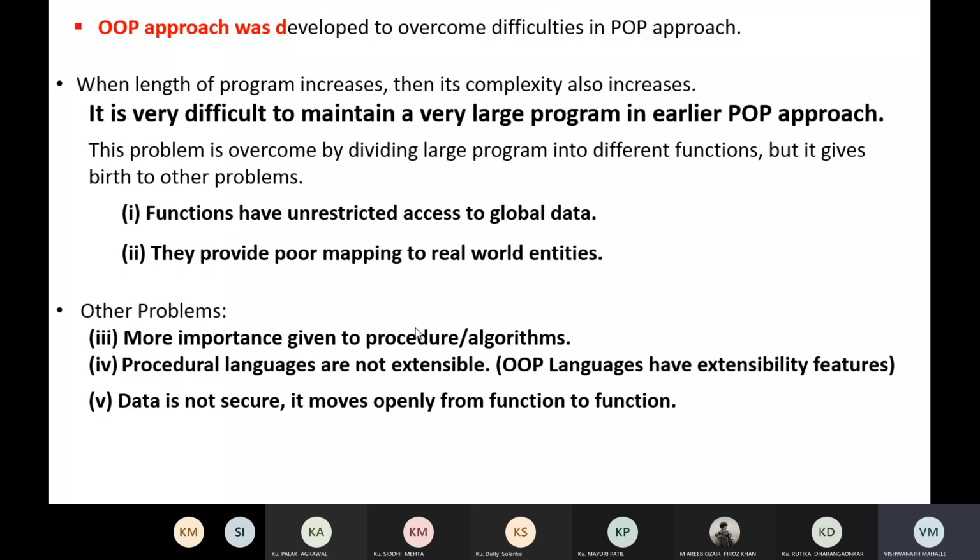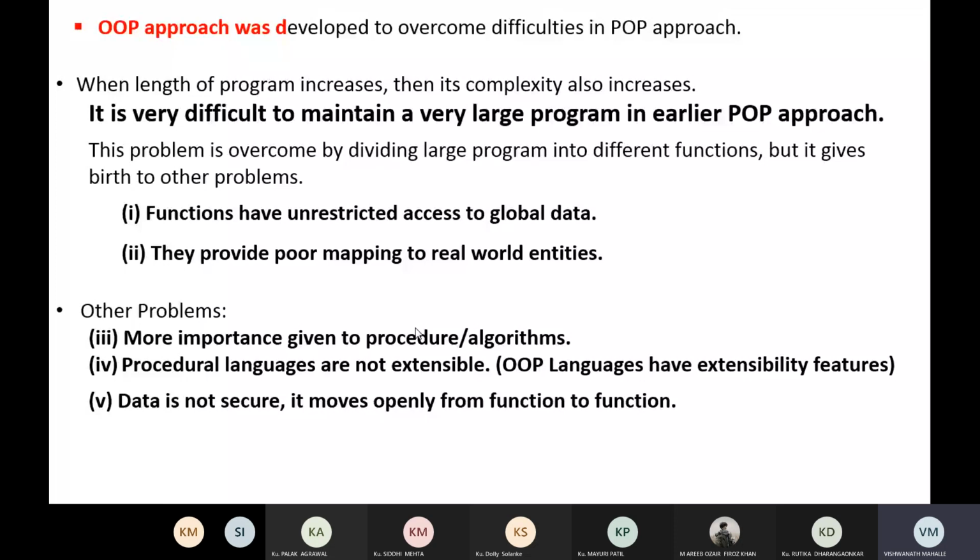So I told you that object oriented programming maps features and concepts closely to the real world features. But procedure oriented programming provides poor mapping to real world entities. So that is a problem in the procedure oriented programming approach.